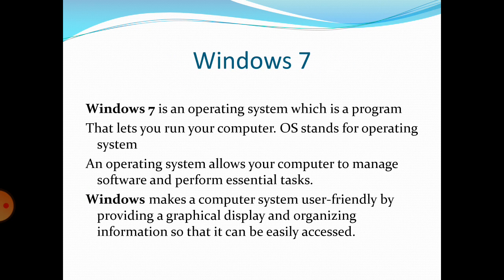What is Windows 7? It is an operating system, which is a program that lets you run your computer. OS stands for operating system. An operating system allows your computer to manage software and perform essential tasks, and Windows makes a computer system user-friendly by providing a graphical display and organizing information so that it can be easily accessed.